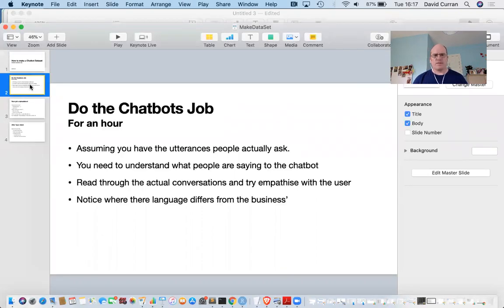So the first thing I recommend you do is to do the chatbot's job, just quickly, for an hour. You get a set of the utterances people have asked. How you get this, I'll maybe talk about again if people don't have a good idea how you get the data. But get that set of things people have said, ideally the entire conversations, or even just the important questions if that's all you've got recorded. Read through these and understand what people are asking about.